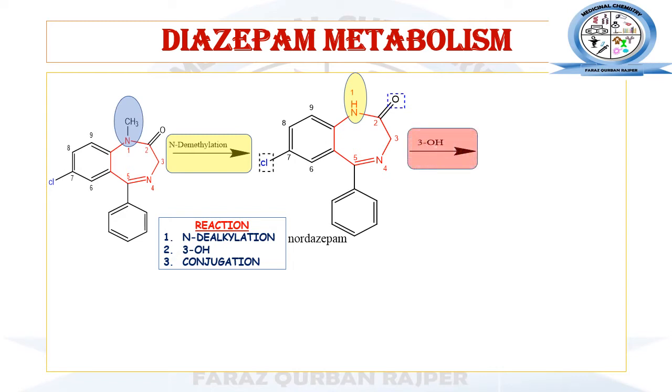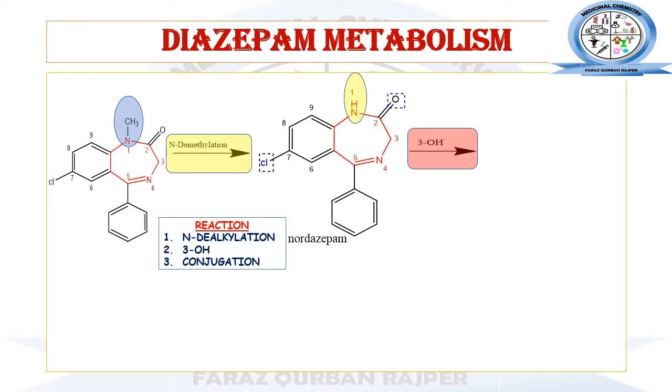After that, you can see that this nordazepam does not have any type of polar functional group, because the sole purpose of metabolism of the drug is to convert our drug from a non-polar nature to a more polar nature so that it can be easily excreted out from the body.